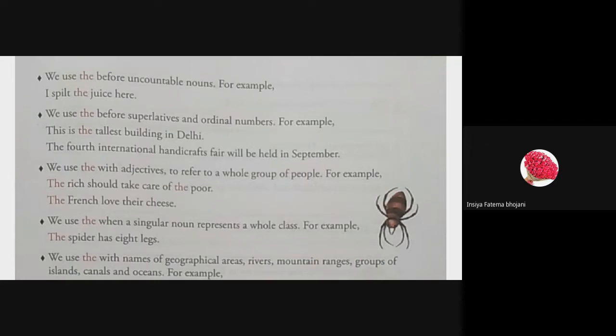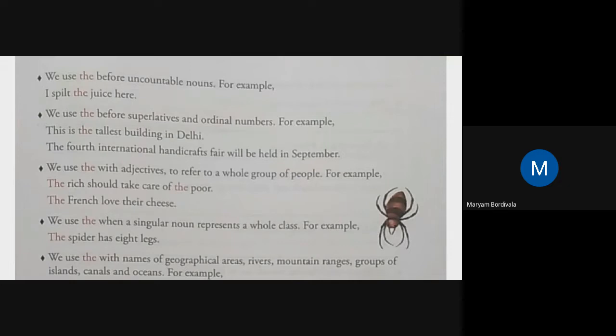For example, if I say Ali is a tall boy, right? Is it audible? Yes, sir. So I have used the words tall boy. I am saying that the boy is tall, right? So tall is an adjective over here describing the boy.